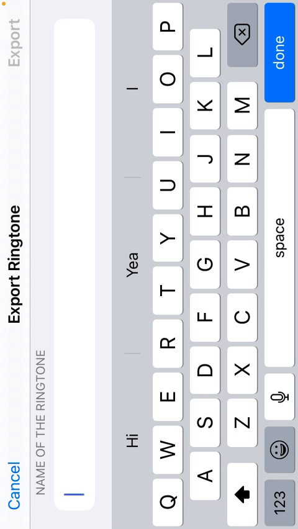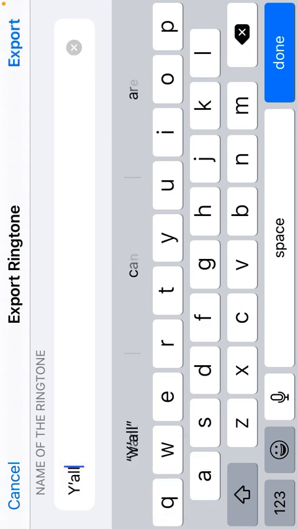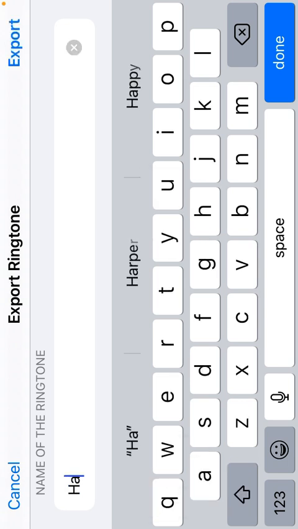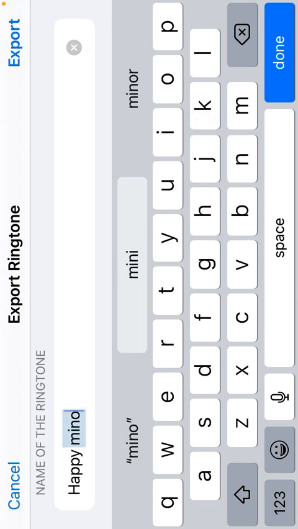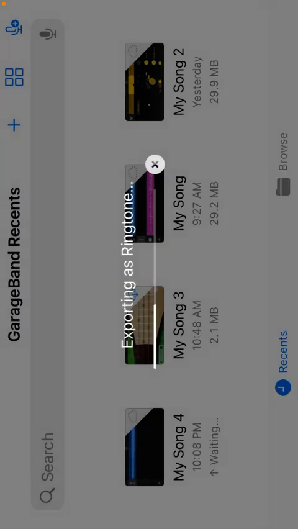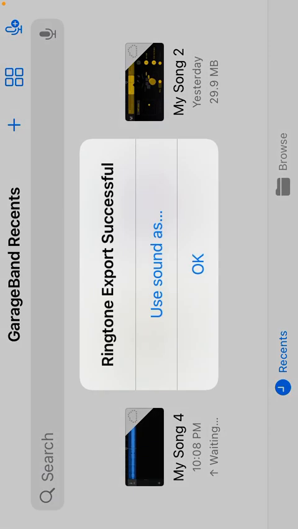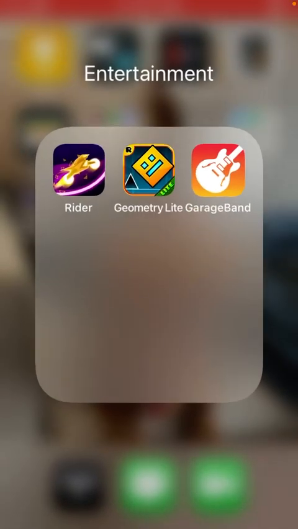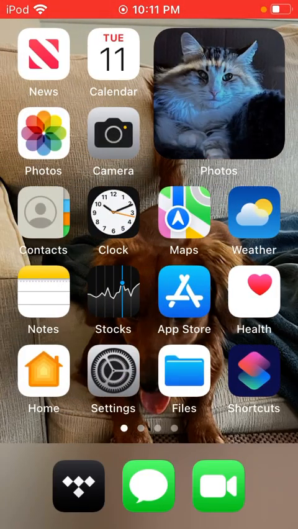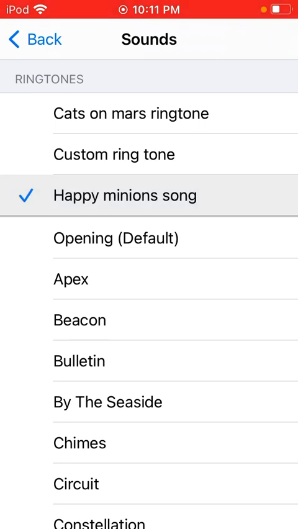Oh yeah, sideways, right? And then export it, and it's gonna take a few seconds because it's exporting and stuff like that. Okay, and then you click OK, and then you go back to your settings, and then you're gonna see it right here.